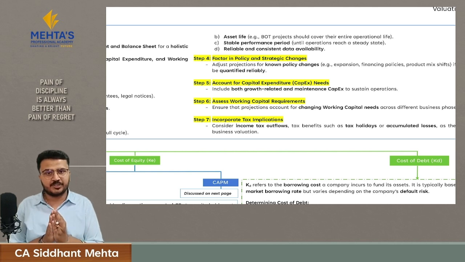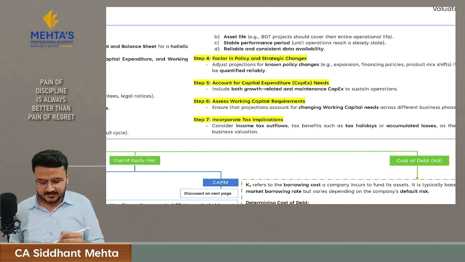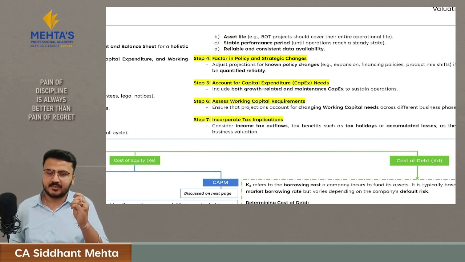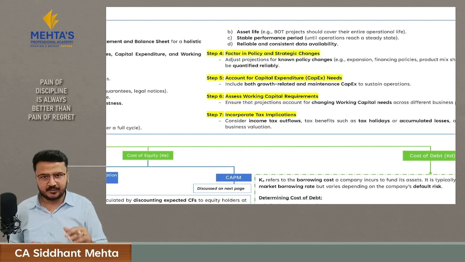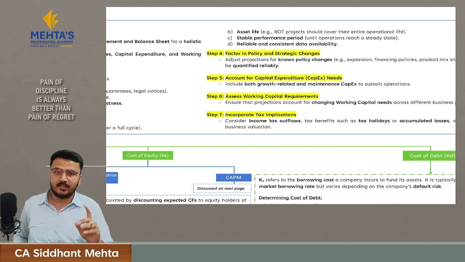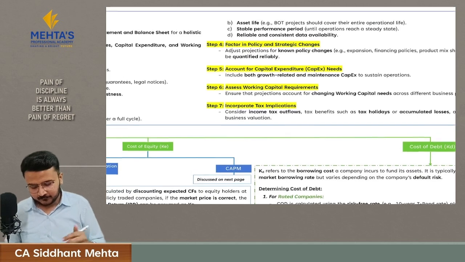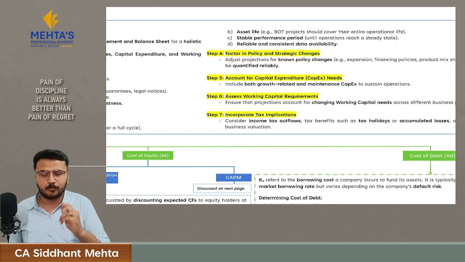Then your projections will also depend upon stable performance period. You want to make projections till the time your company gets stable. You can also do like that. And last thing is reliable and consistent data availability. We will make projections till the time you are reliable that you can estimate. These are the 4 key factors which you have to use while deciding for how much period you have to make projections.